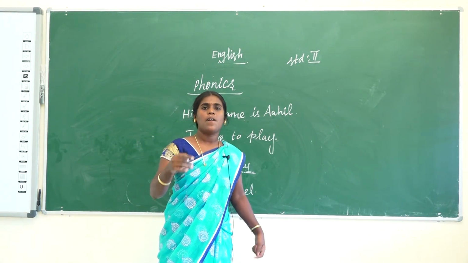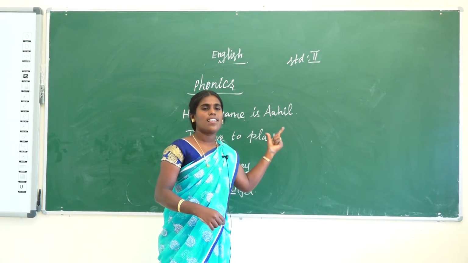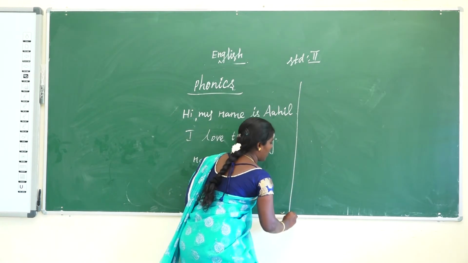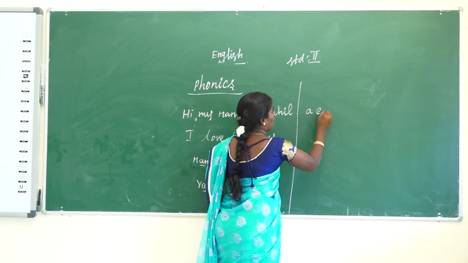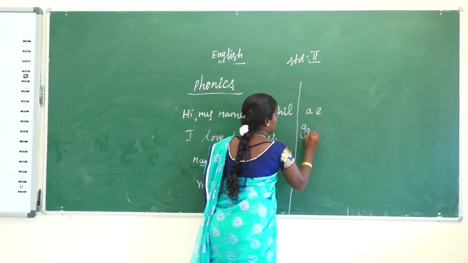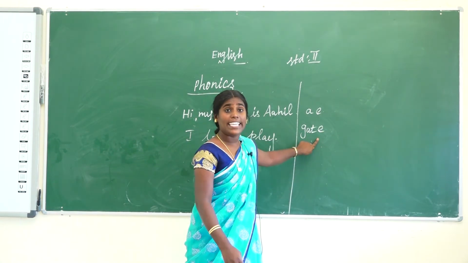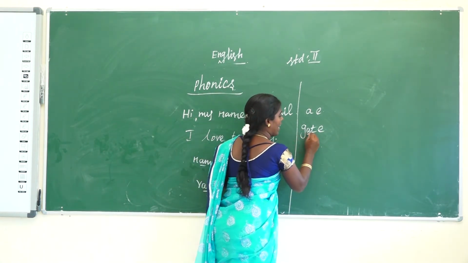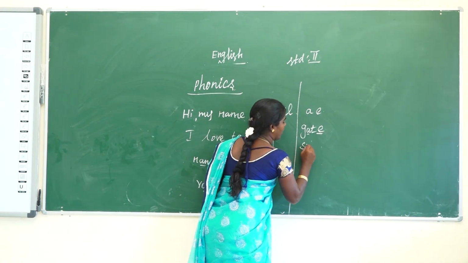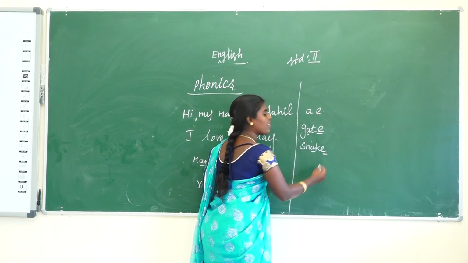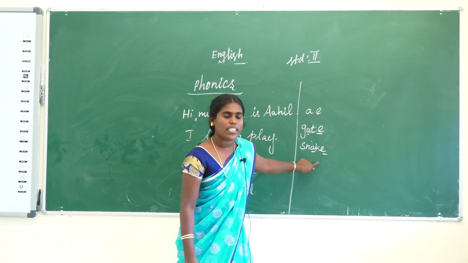Look at these. Today in class, some long A sounds. Okay. So first one is A, using gate. Everyone, you read it. Gate, snake. So here A is in snake. What sound?